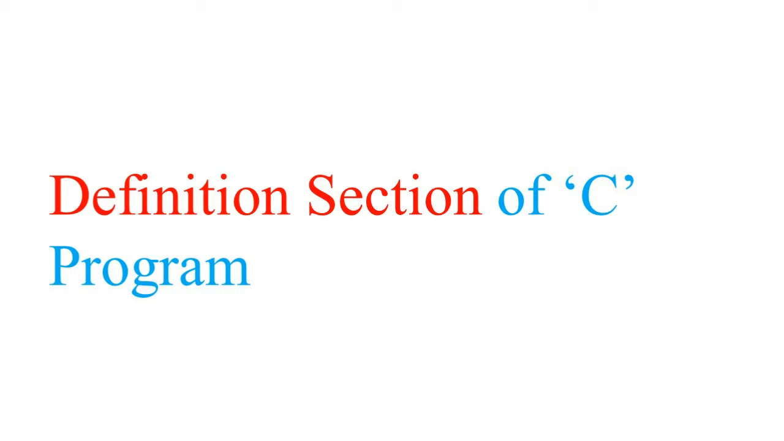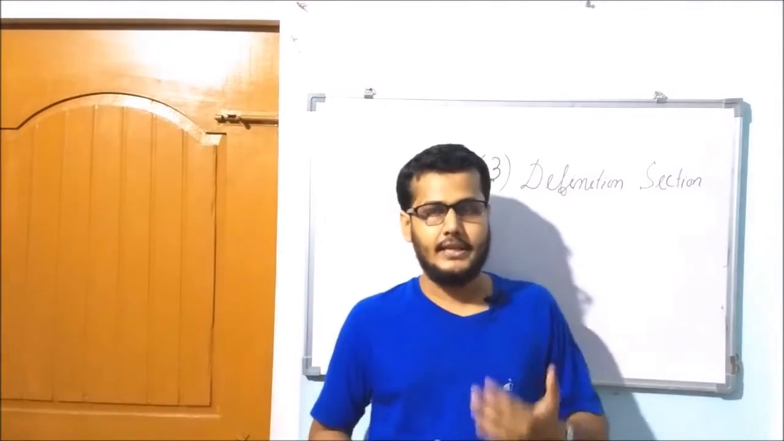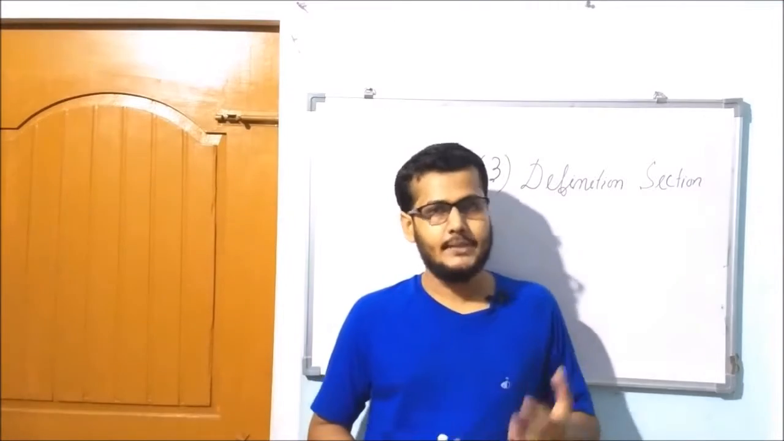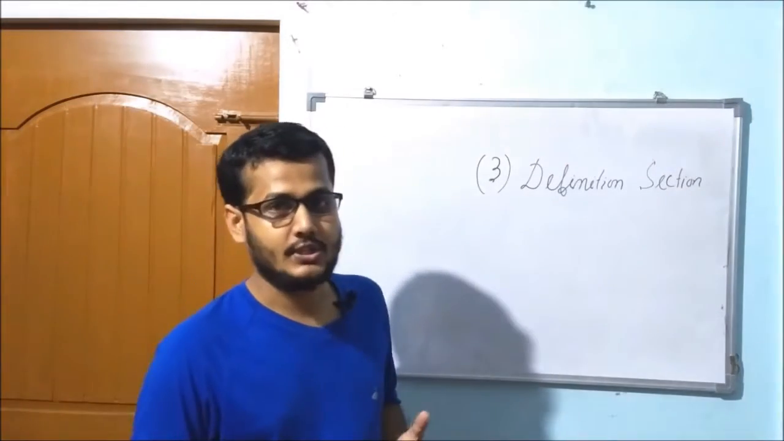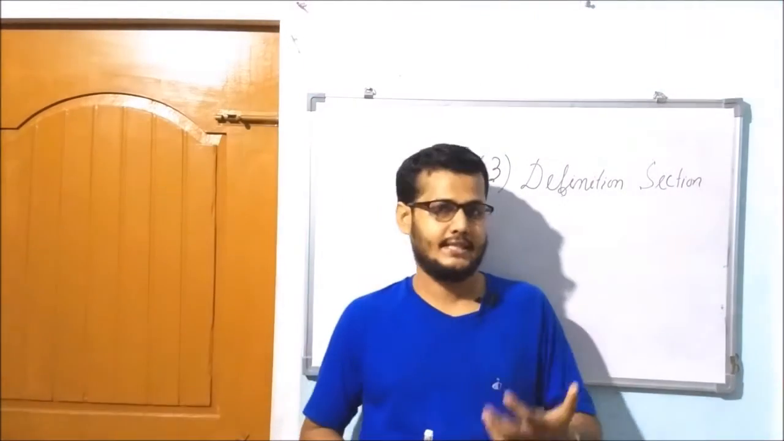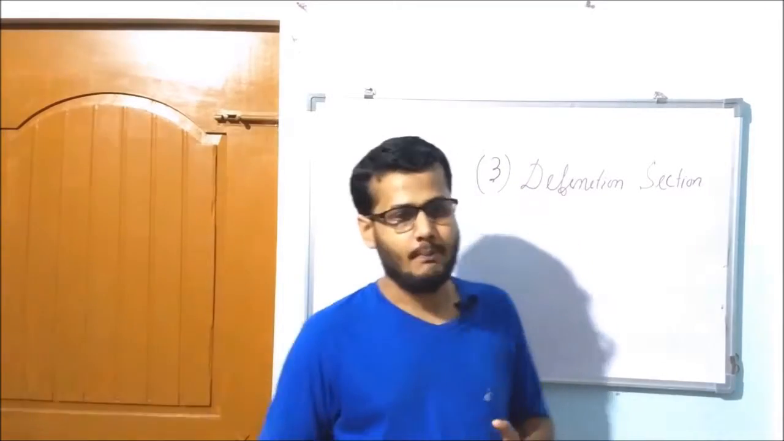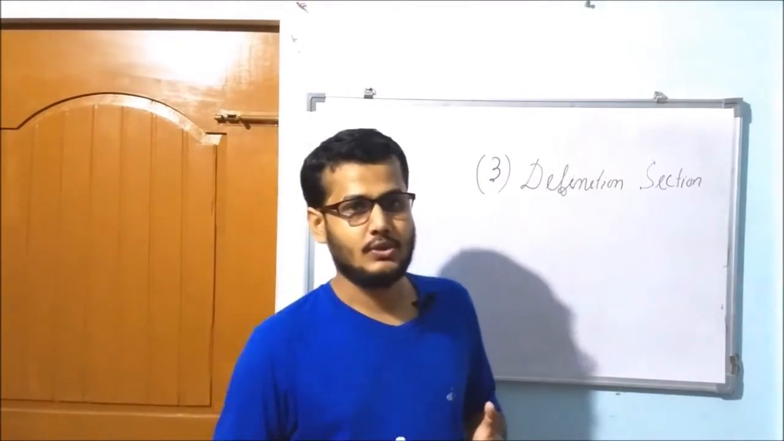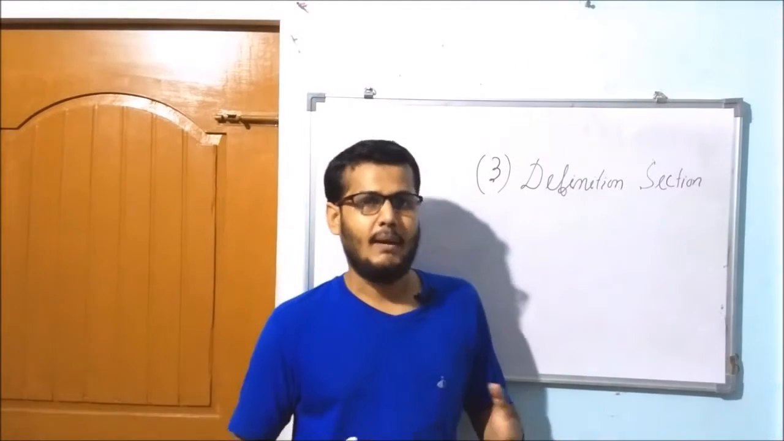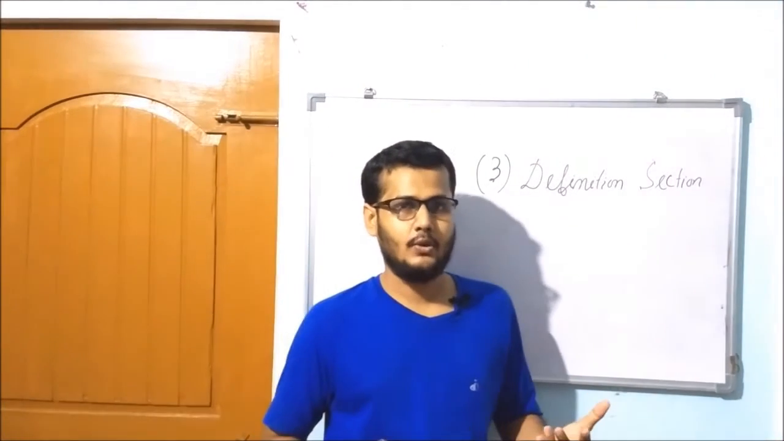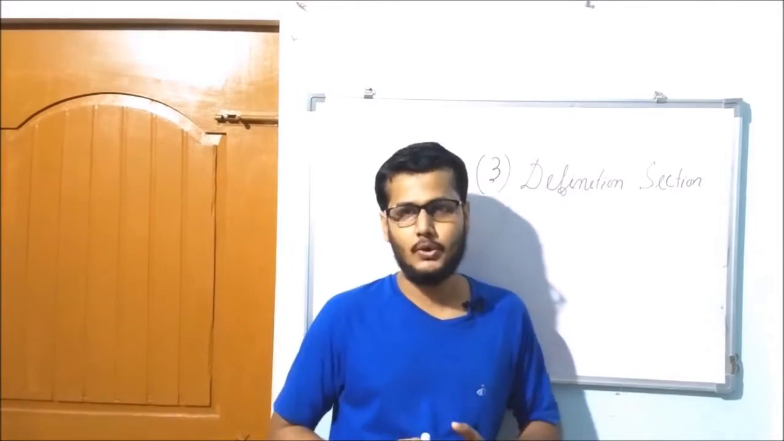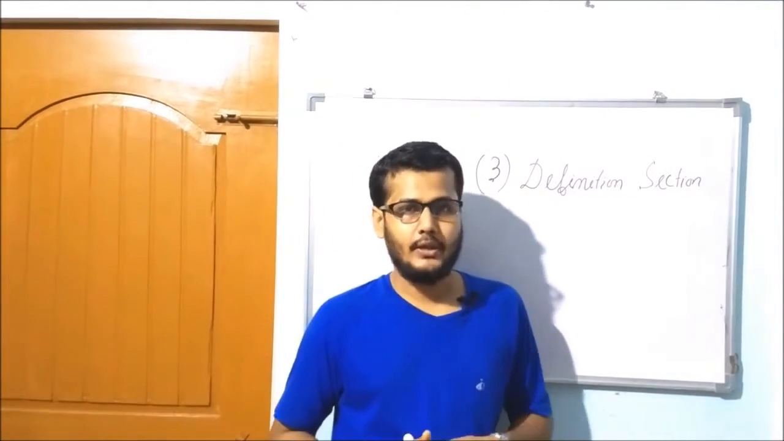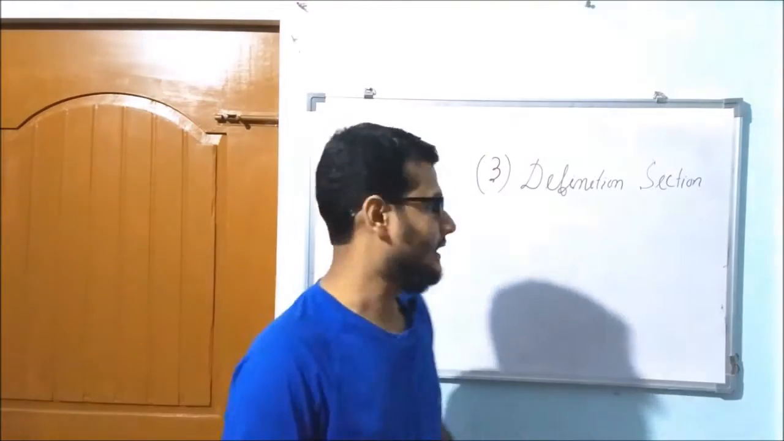Third section is definition section. In the definition section of a program, we can define some symbolic constants, and symbolic constants are some constants where we can set some default values. For example, if we want to set pi's value as a symbolic constant, pi's value is 3.14.